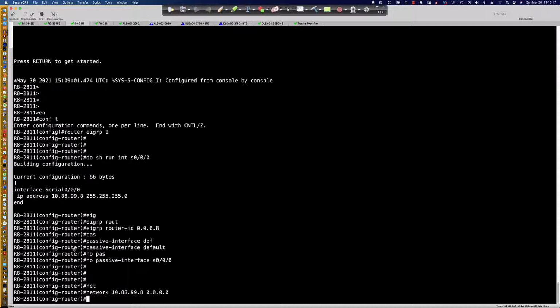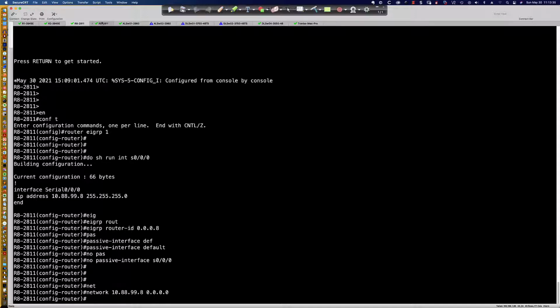And then we let EIGRP work its magic and make the determination that, well, it's a /24. So that's how we're going to advertise that. And that's what would end up happening. And the reason that we want to do that is we want to be specific, right? We want to be very, very specific. Now, that's one way that I could have done it.